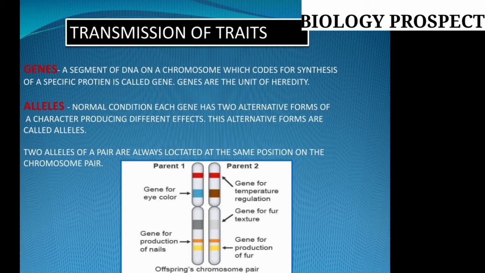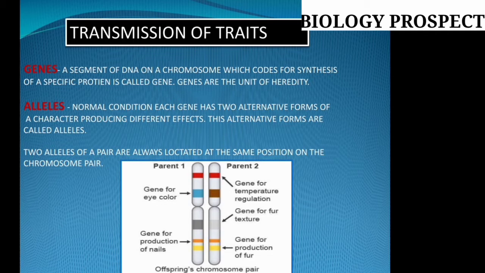Now, the gene is situated on a part of a chromosome, and the part that carries the parental component is known as an allele. Normally, each gene has two alternative forms of characters which produce different effects, and these alternate forms are called alleles. The alleles are the two different forms present on the paternal and the maternal homologous chromosomes. You have already seen the pictures which I displayed on the screen.